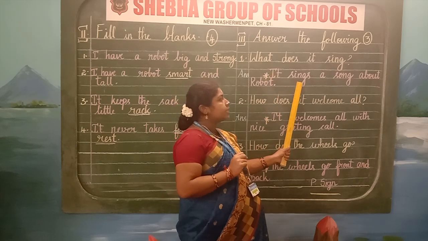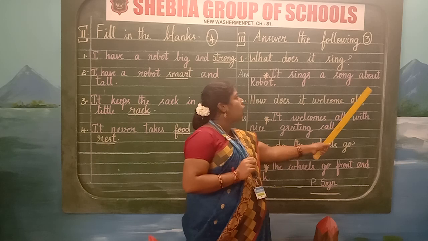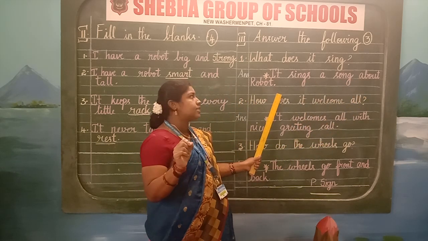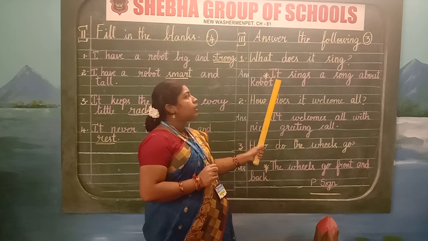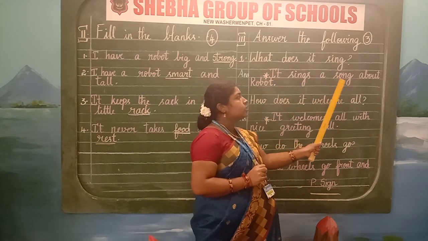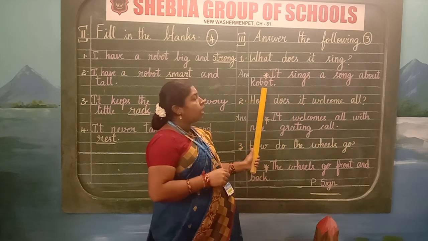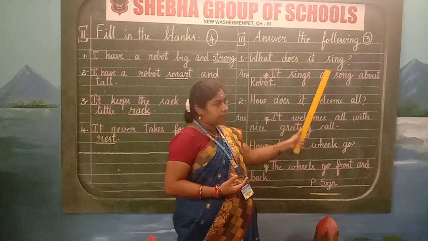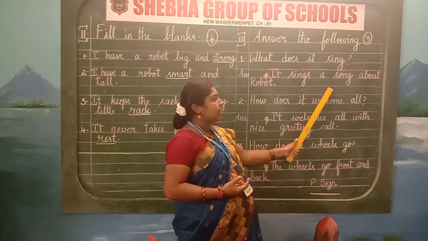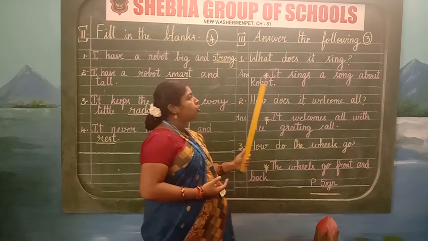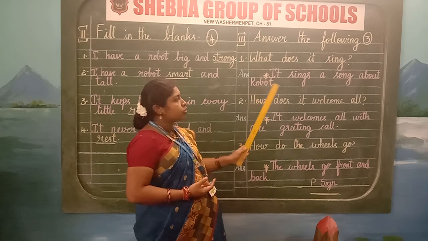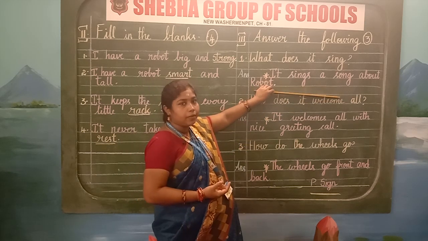It sings a song about robot. Full stop. Full stop is very necessary. Keep finger gap. It sings a song about robot. I am again repeating. What does it sing? It sings a song about robot. Clear, children? After writing this question, leave one line.